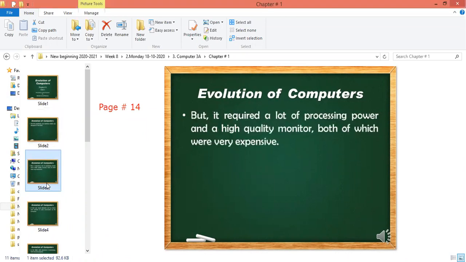But GUI required a lot of processing power and a high quality monitor, both of which were very expensive in the older times, in the 1970s. It means that 50 years back, the computer processing power was very low and the monitors were of very low quality. So it required a lot of processing power and a high quality monitor, both very expensive.